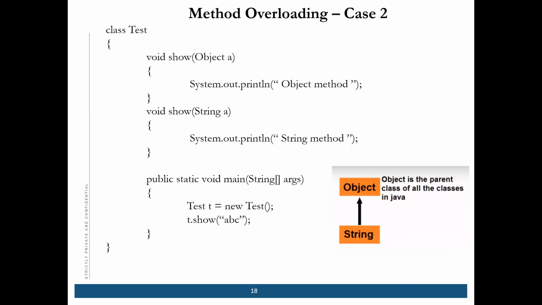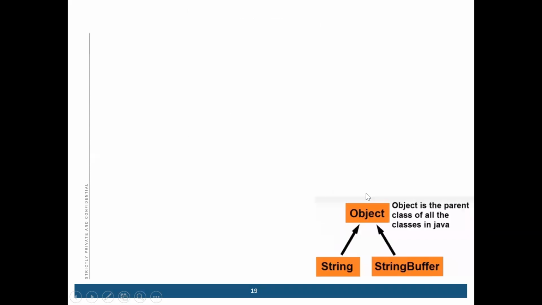This is case two of auto promotion. What we are doing here in this class test is passing the argument of object type. Object is the parent class of all the classes in Java.